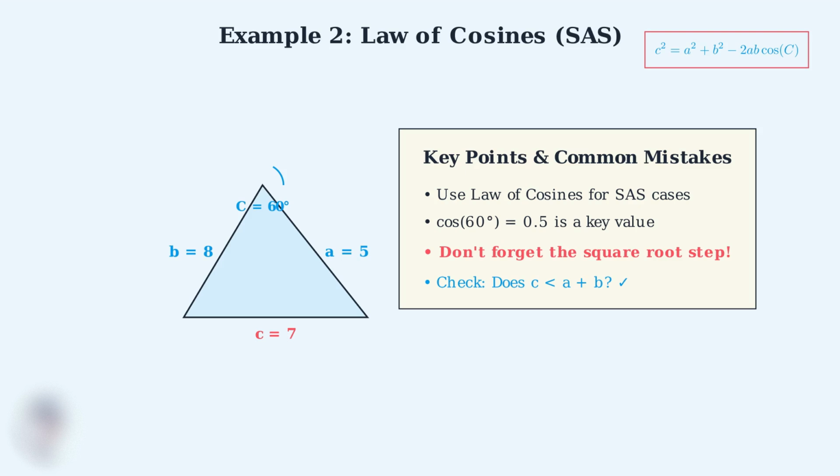The triangle inequality tells us that any side must be less than the sum of the other two sides. This SAS case is very common in geometry and real-world applications. The law of cosines gives us a direct way to find the missing side when we know two sides and the angle between them. Now for our final example, we'll solve a real-world navigation problem that shows how the law of cosines is used in maritime navigation and GPS systems.